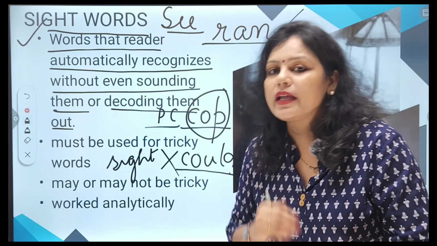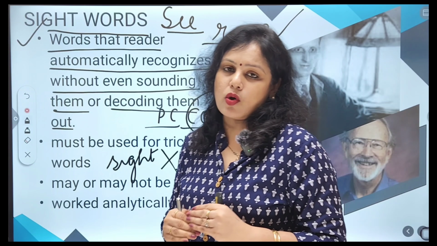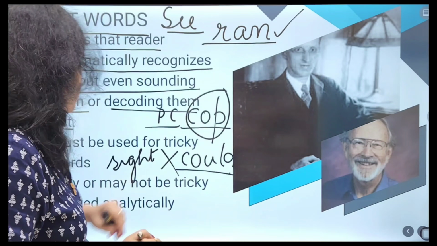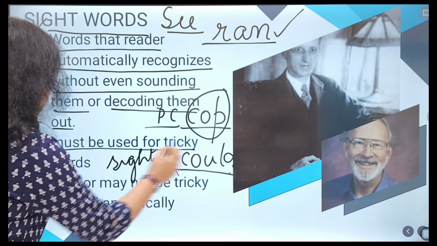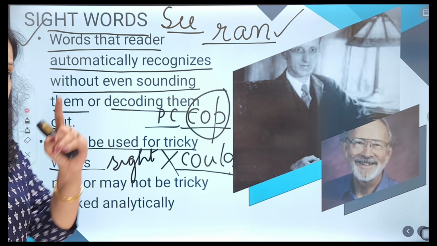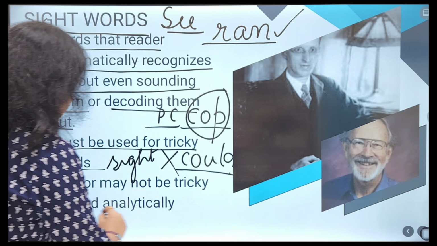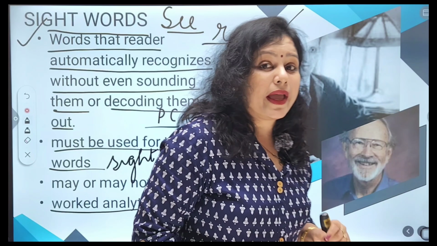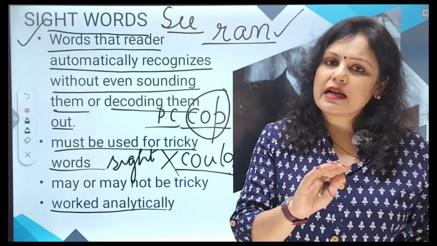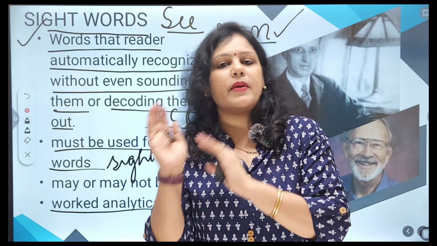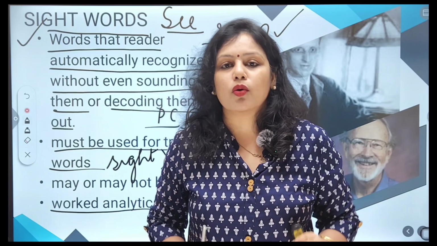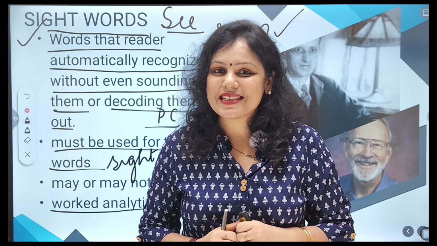So usually tricky words are taught with the help of sight words. They must be used for teaching the tricky words. Sight words may or may not be tricky, and they cannot always be regular. They may contain irregular words, and they may contain regular words also. So am I clear with tricky words and sight words?